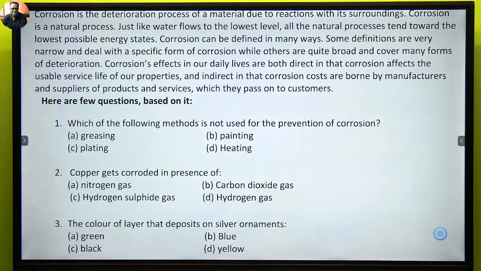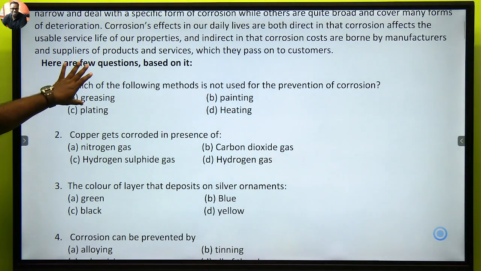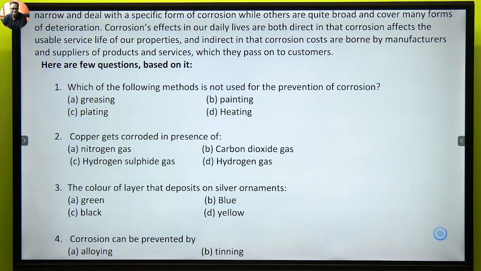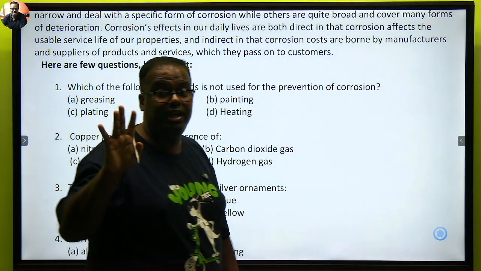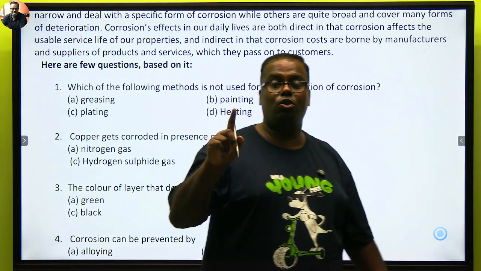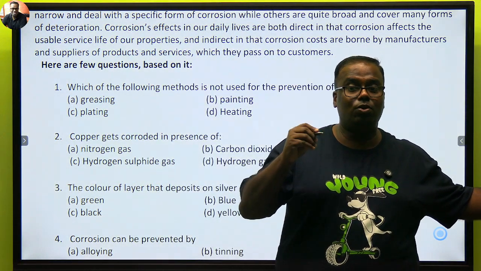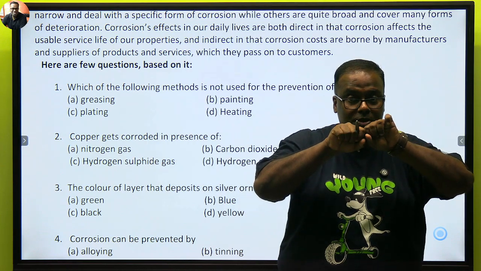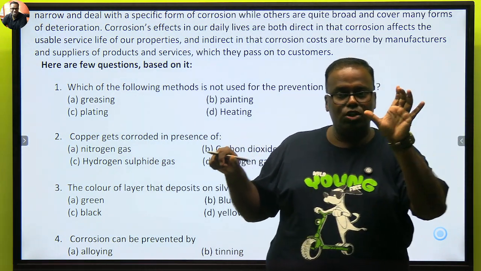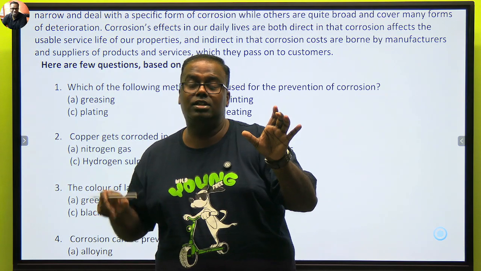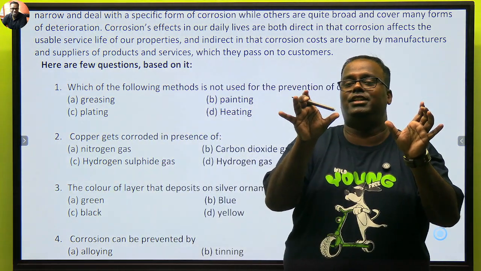आंसर करो. Which of the following methods is not used for prevention: heating, painting, plating, greasing? Copper gets corroded in the presence of... Copper is a very stylish thing. Copper's corrosion, 1 minute. This is a grade 8 question. Copper, when it corrodes, like all the AC pipes that you have, never corrodes as rust. Copper's corrosion will be green in color. It is a mixture of copper carbonate and copper hydroxide. Grade 8.